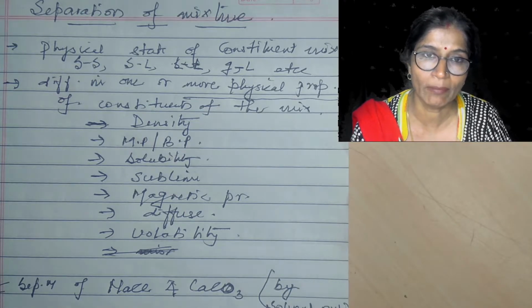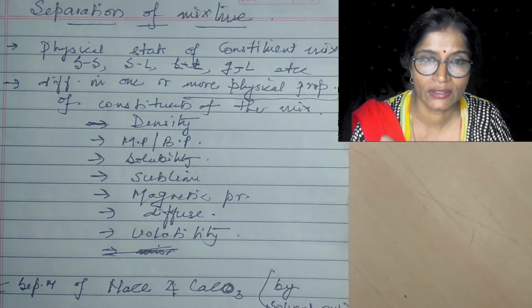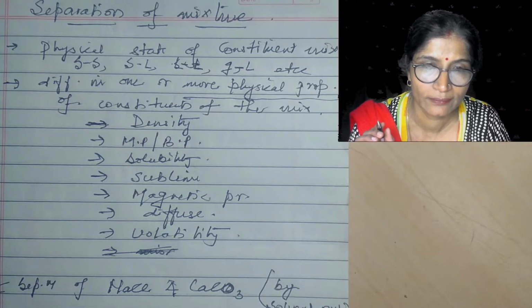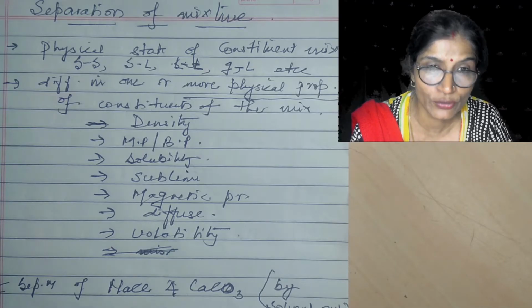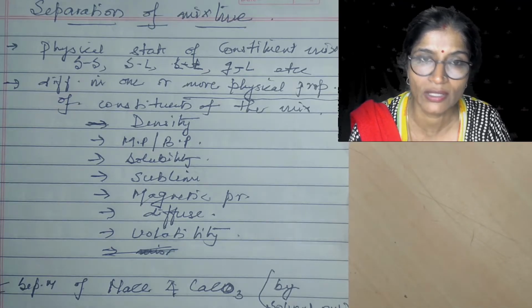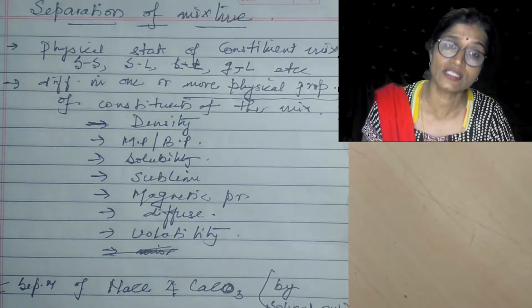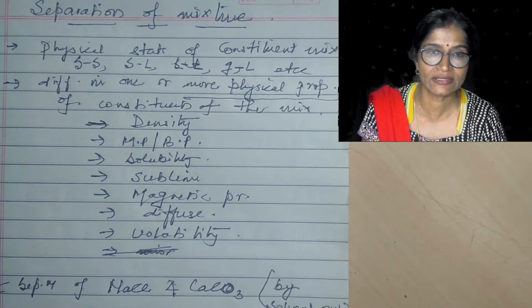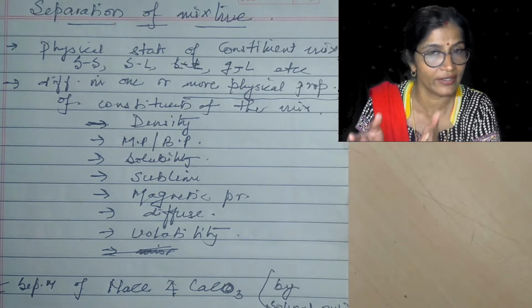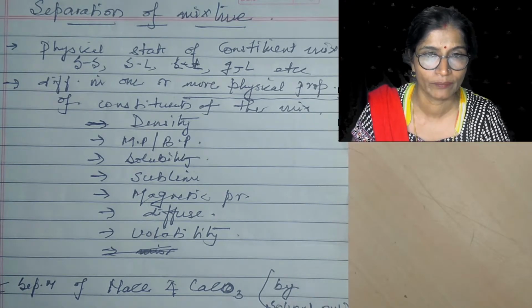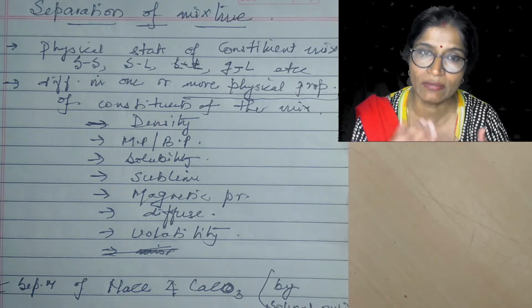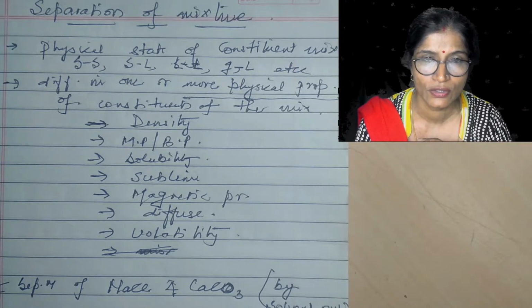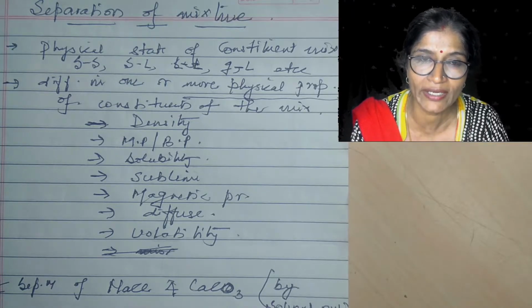Okay, for example, if sand is mixed with water, then which property will I use to separate sand from the water? Actually, sand is insoluble in water, first thing. And second thing is that we know sand is heavier and it will settle down in the water. The same thing applies if I take any other insoluble substance. So what method do I have to use?